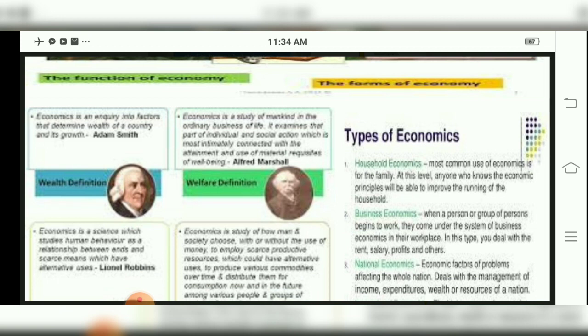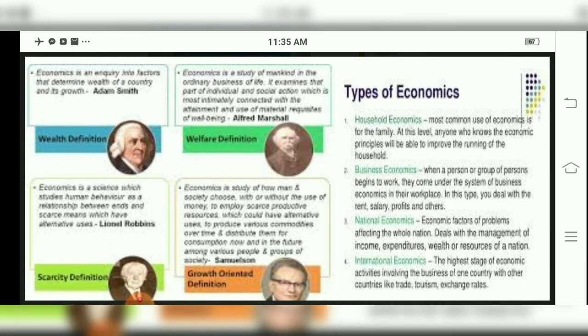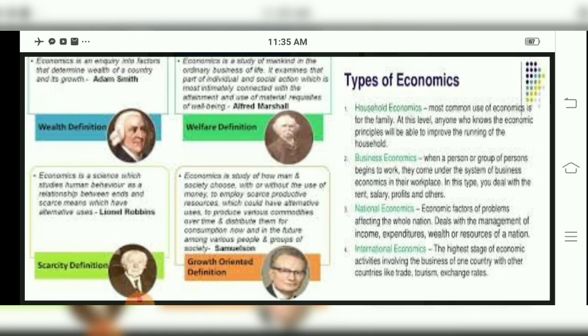Then we have the welfare definition by Dr. Alfred Marshall, children, that economics is a study of mankind in the ordinary business of life, as well as it examines that part of individual and social action which is most intimately connected with the attainment and use of material requisites. Then we have the scarcity definition by Professor Lionel Robbins, that economics is a science which studies human behavior as a relationship between ends and scarce means.